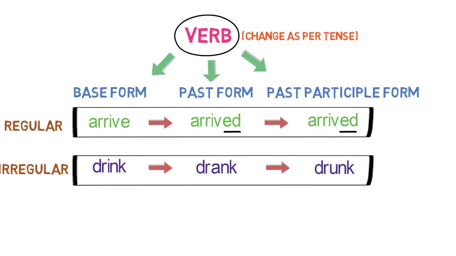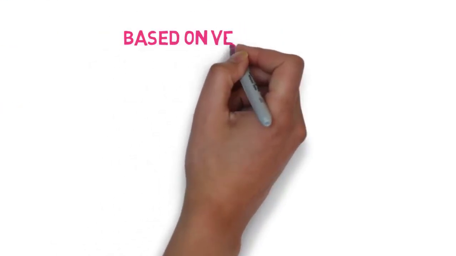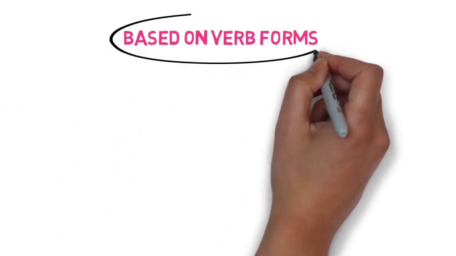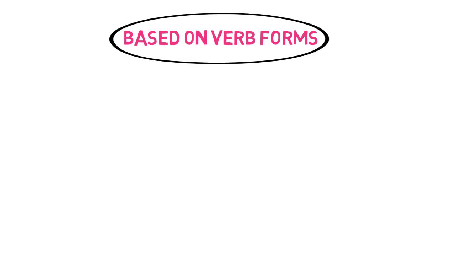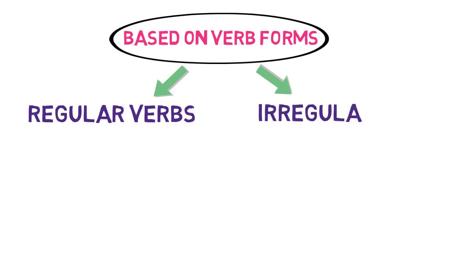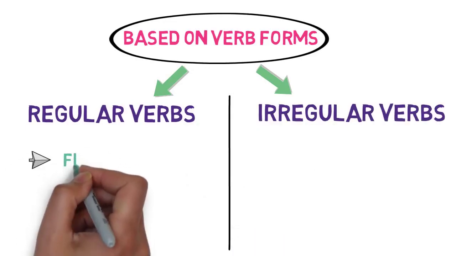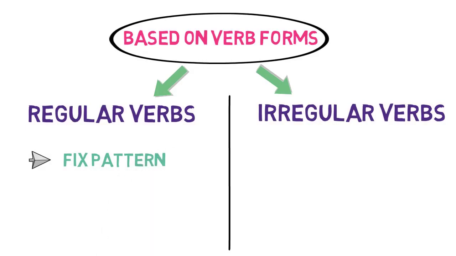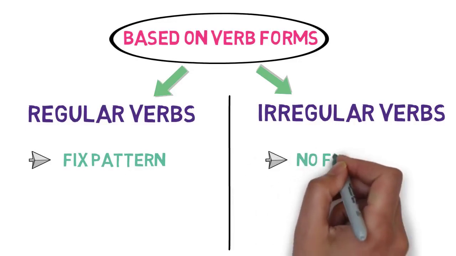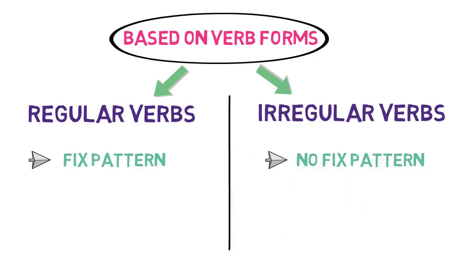Let's redefine them. Based on the formation of past and past participle forms, verbs are divided into two types: regular verbs and irregular verbs. Regular verbs are verbs that follow a fixed pattern while conversion from present to past and past participle form, while irregular verbs are verbs that do not follow a fixed pattern while conversion from present to past and past participle forms.